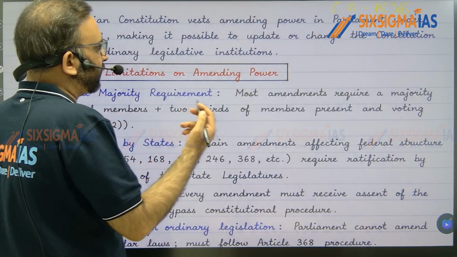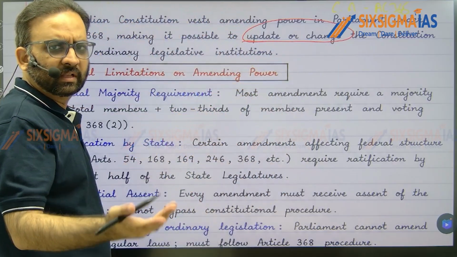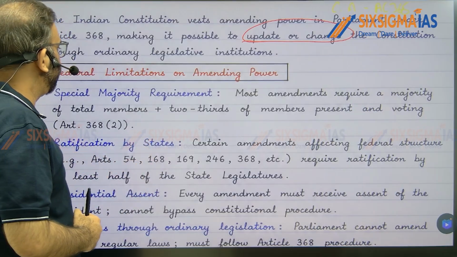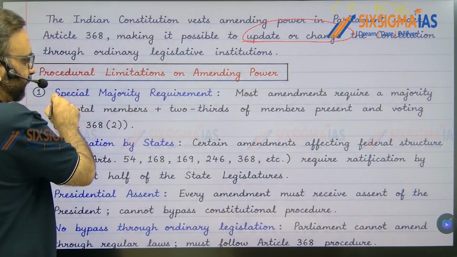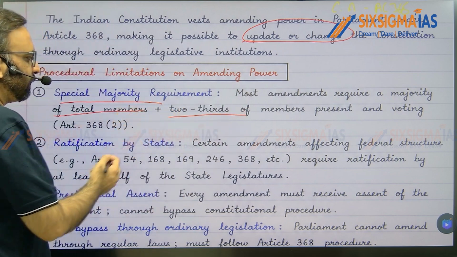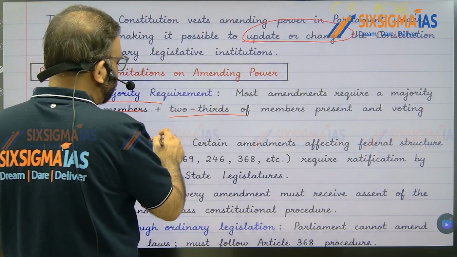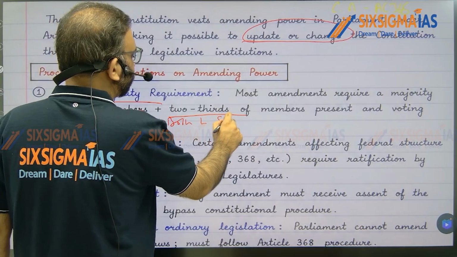And what is amendment? That also you can mention, that is to update or change the constitution by way of addition, deletion or modification of any constitutional article. Now write about the procedural limitations on amending power, that is the special majority requirement. You know about 2/3 of members present and voting and a majority of total members requirement. Second, you need to mention that such an amendment needs to be passed by both houses separately.